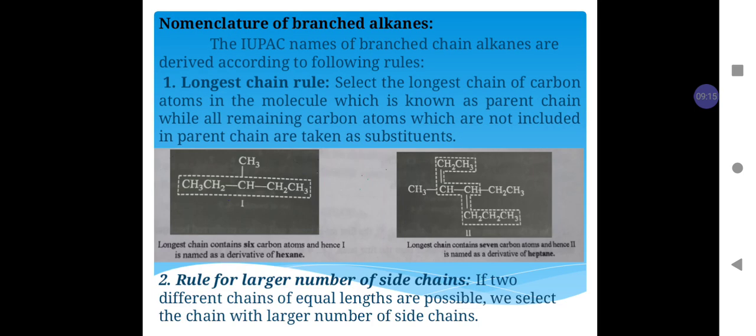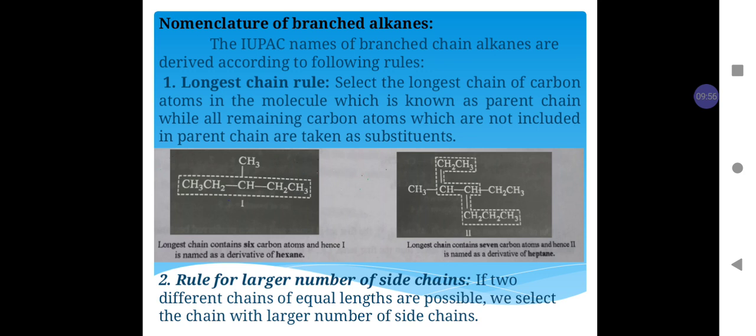Now we will study the nomenclature of branched alkane. The IUPAC names of branched chain alkanes are derived according to the following rules. Rule number 1, longest chain rule. According to this rule, we have to select the longest chain of carbon atoms in the molecule, which is known as the parent chain, while all remaining carbon atoms which are not included in the parent chain are taken as substituents.